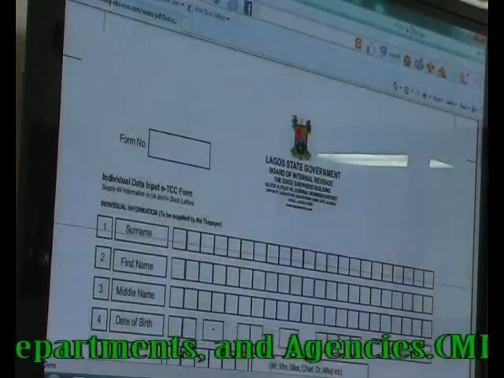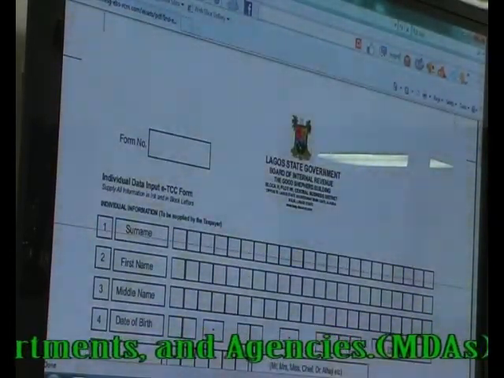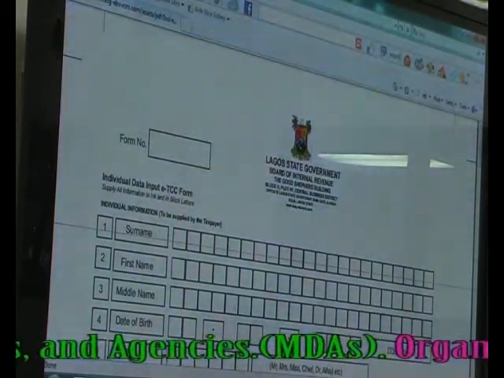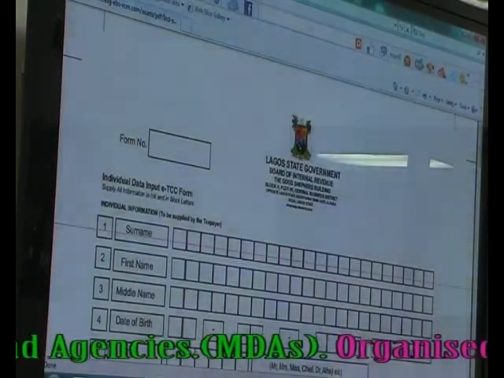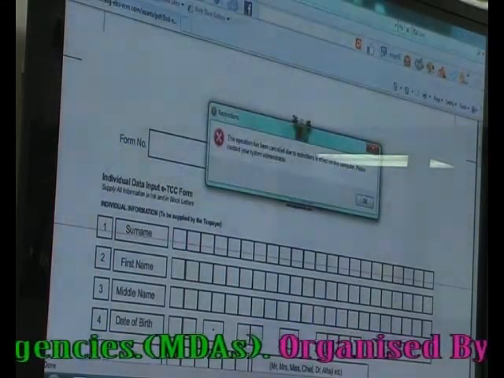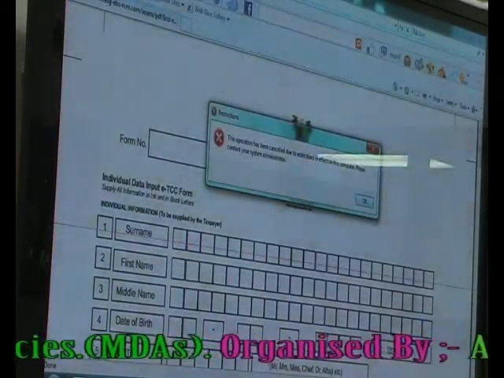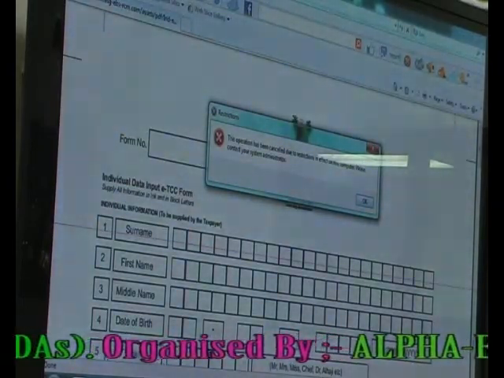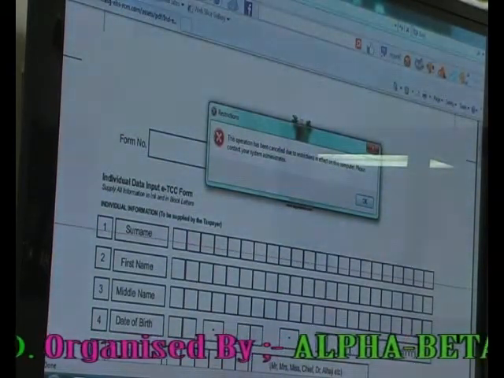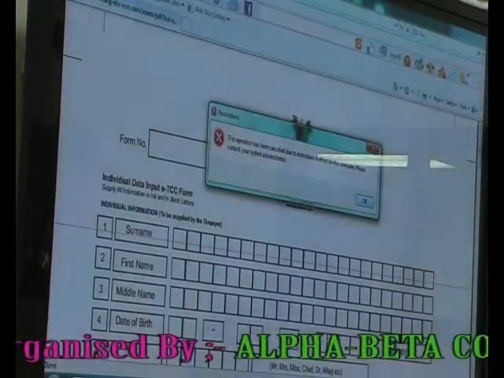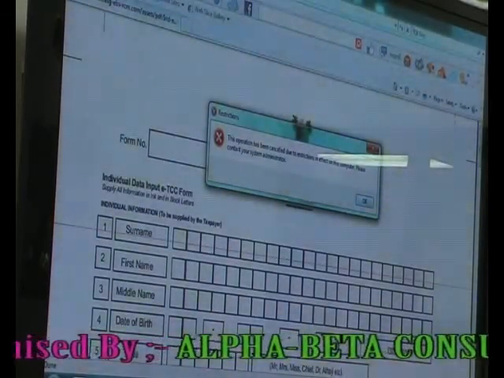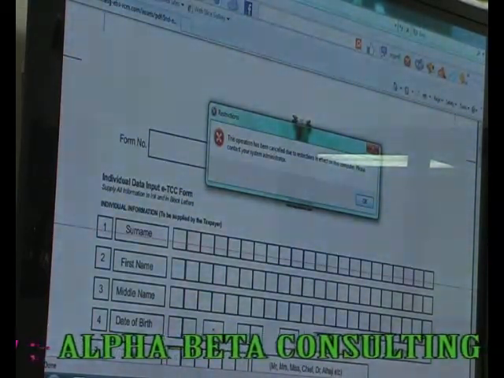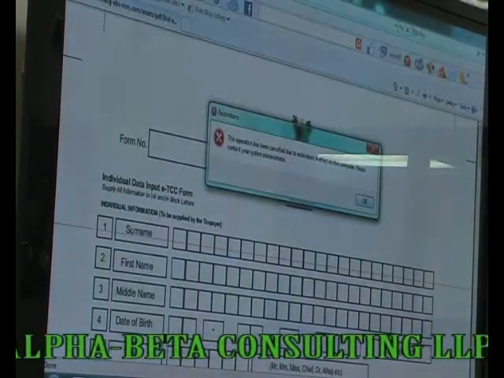For you to print the forms, you must have a printer attached to your system. All you need to do is send to your printer, then the forms can come out. You can print as many forms as possible. Any taxpayer that comes to your end should be able to print this form and give it to the person to fill, or your colleagues in your office. Instead of coming to us to ask for forms, sit at your system, print the forms out, fill them, then send the forms to us so that we can print.